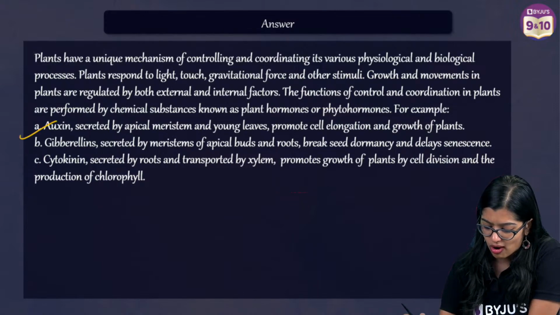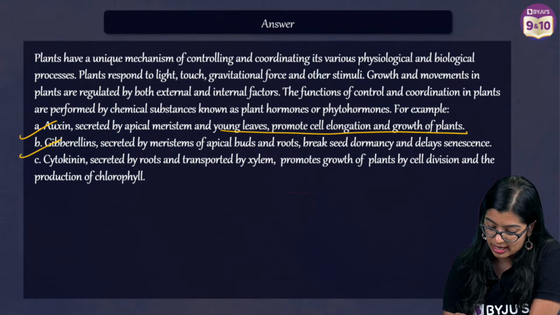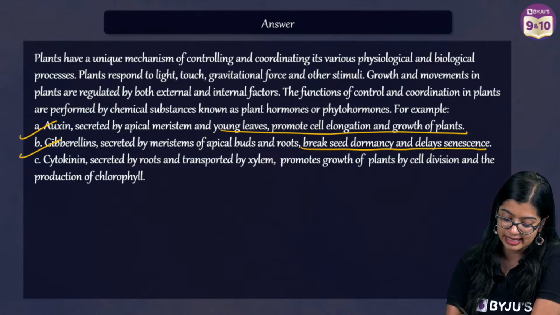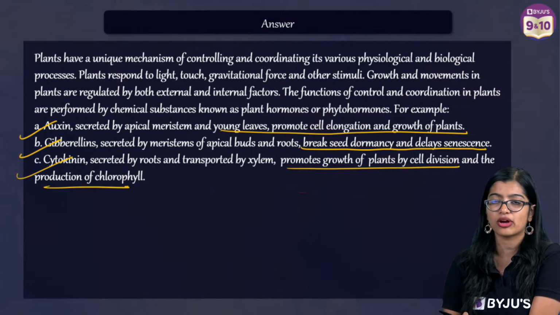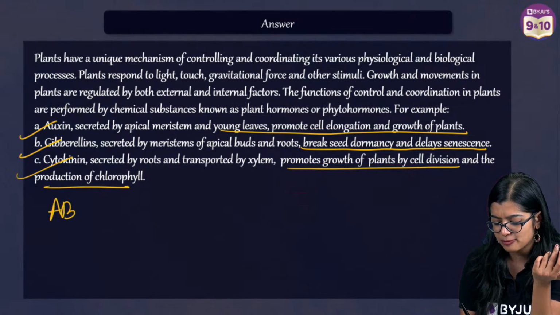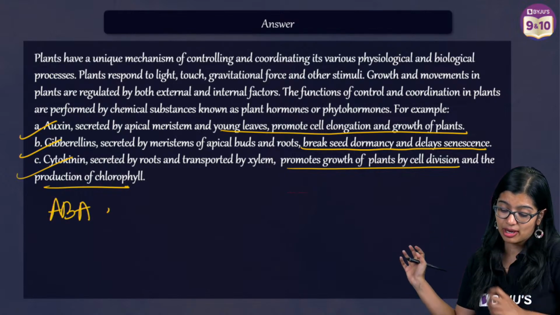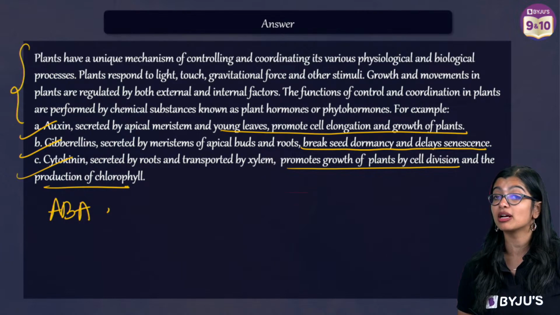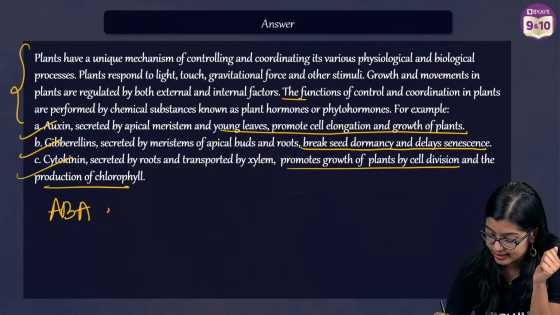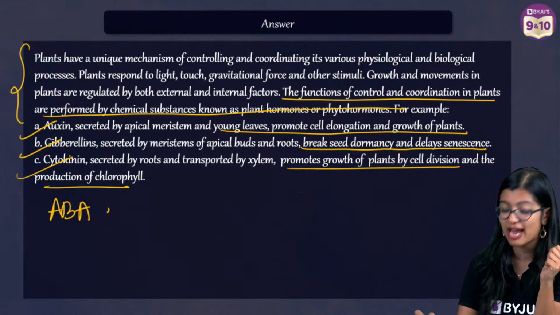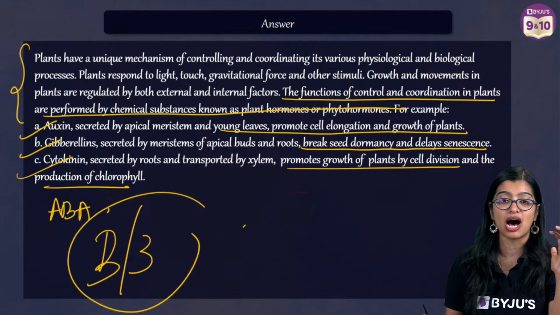So there are multiple ways in which you can write. Auxin promotes cell elongation and growth. Gibberellin breaks seed dormancy and delays senescence. Cytokinin promotes growth by cell division and production of chlorophyll. Or you can write about abscisic acid. Any three examples you will need, right? You need to talk about what chemical coordination is, write about phytohormones, and explain how chemical coordination takes place by phytohormones. In this way, you will get 3 out of 3 marks.